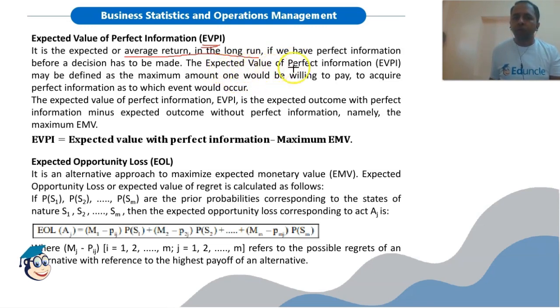The expected value of perfect information may be defined as the maximum amount one would be willing to pay to acquire perfect information as to which event would occur.